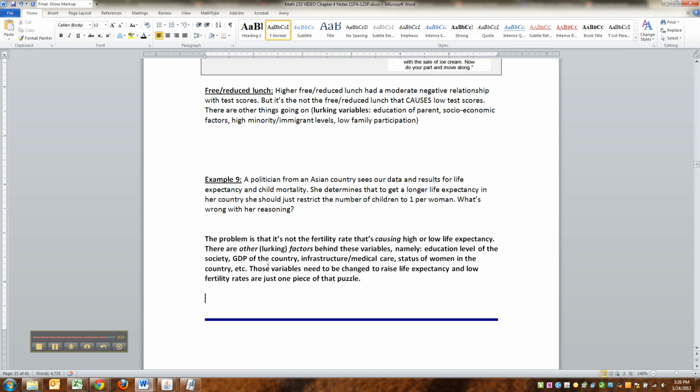Right? There was a country, I believe in the 80s, that tried to do something like this by forcing women to have birth control, IUDs, but they never educated the women. They kept them illiterate, and it didn't work very well. Whereas a different country would educate the women population, and automatically their fertility rates go down because once women start going to college, they delay having babies. Right? All those other variables need to be raised to affect life expectancy. Low fertility rates is just one piece of that puzzle.